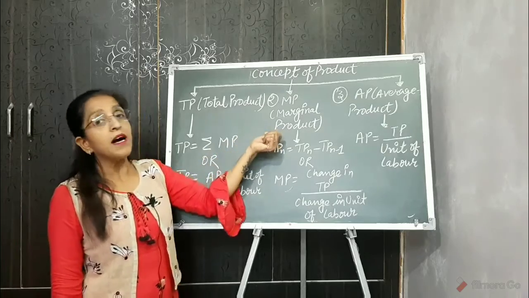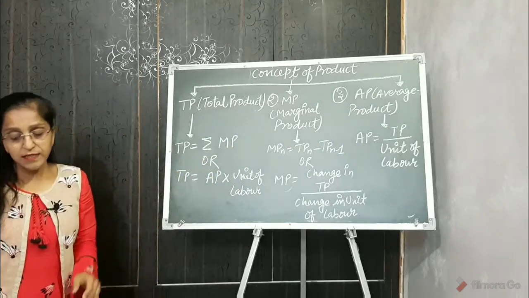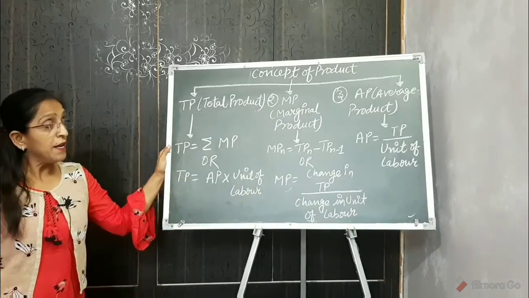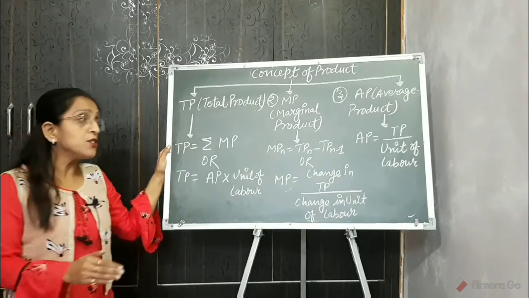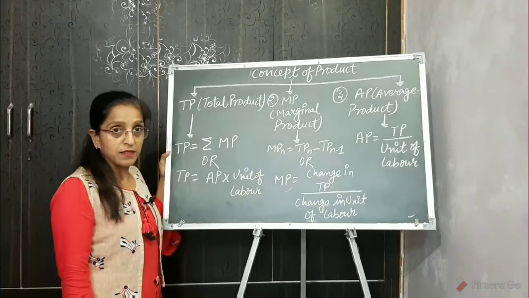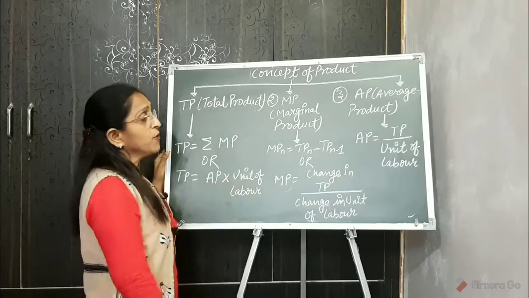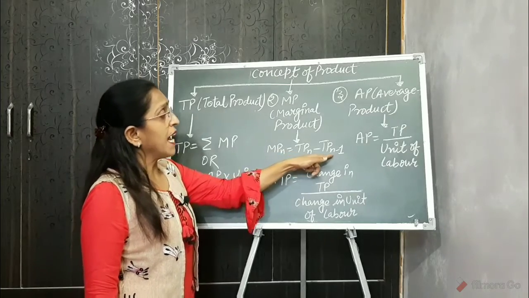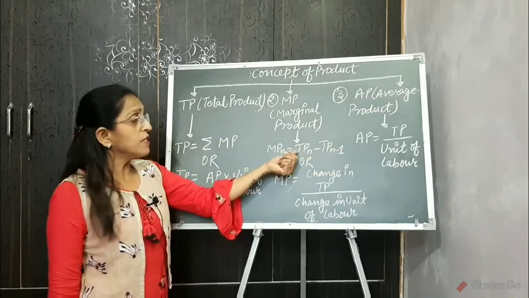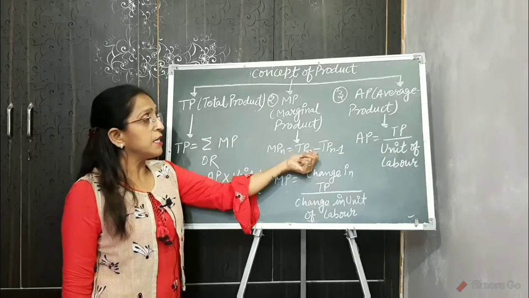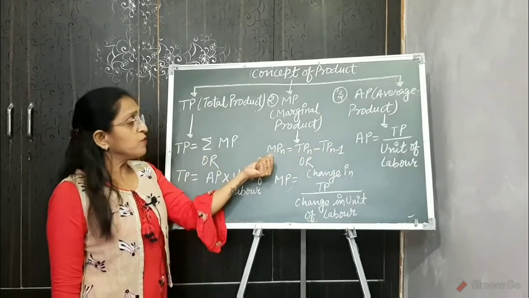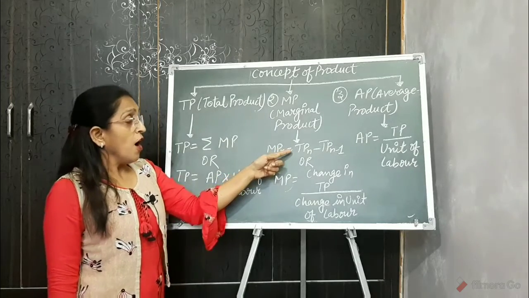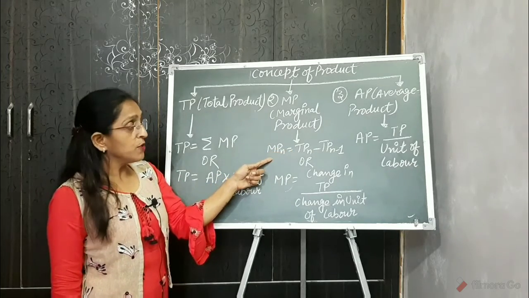Likewise, what is the marginal product? It is the addition to the total product by employing an additional unit of labor. And MP you can calculate by TPn minus TPn minus 1. Now here, what are TPn, MPn and TPn minus 1? Suppose you want to calculate the MP of the third unit. Then how do you calculate the MP of the third unit?